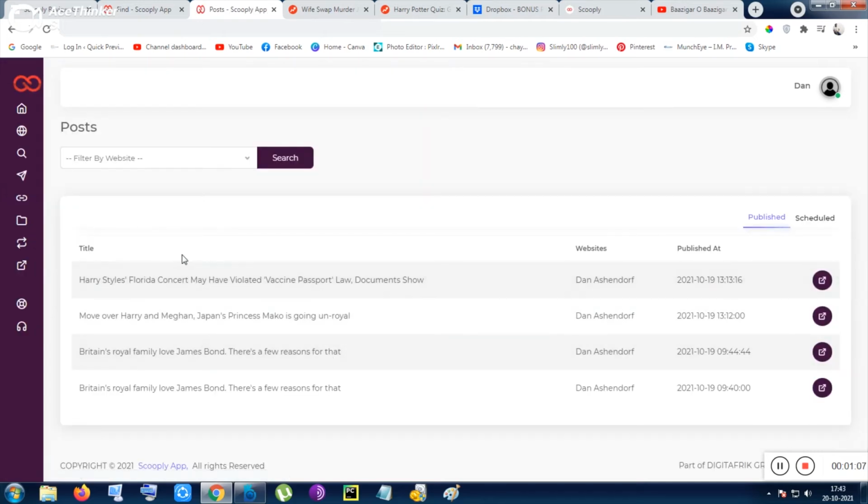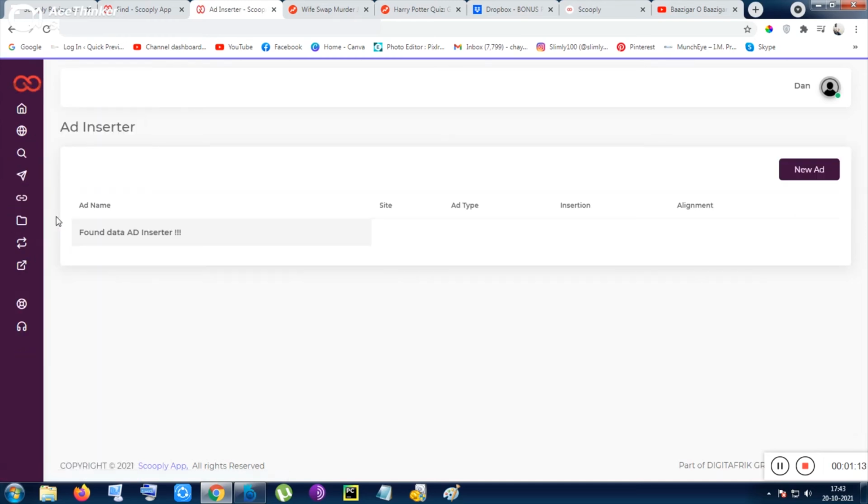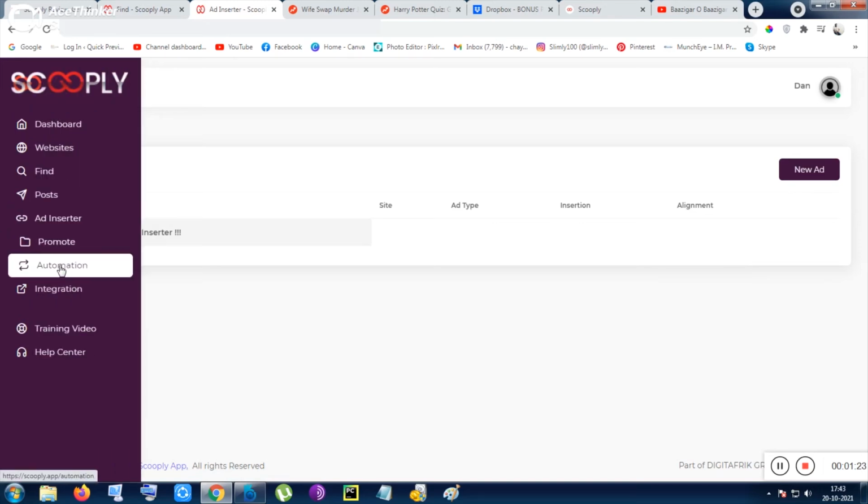Once you have published your post, it will appear here, and the ad installer is also given here. If you want to earn more money, you can put the ad installer, show the ads and earn from affiliate marketing. Promote, automation and integrations are also given to capture email. You can use the email integration and the post automation.